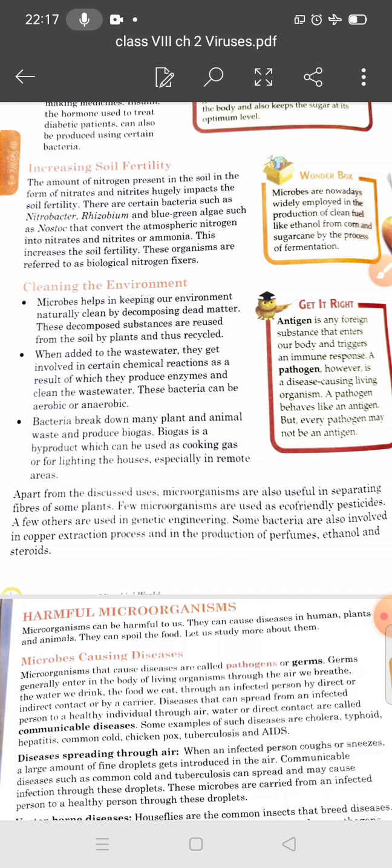So there is also written what is a pathogen. These pathogens are disease-causing microorganisms. And a pathogen behaves just like an antigen, but every pathogen may not be an antigen that enters our body. An antigen is a foreign substance that enters our body and triggers an immune response. So we can say that every pathogen may not be an antigen. So I hope you understand.